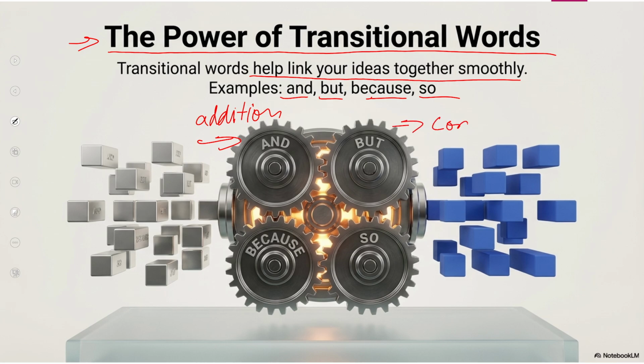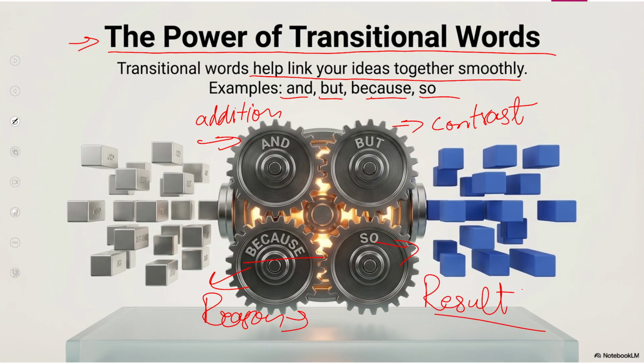But shows contrast, meaning the two ideas are entirely different from each other. They are presenting contrasting ideas. And because gives simply the reason. Whatever line or sentence comes after because, that will be the reason. So is used to show the result. So, how do transitional words help you understand the hidden meanings?